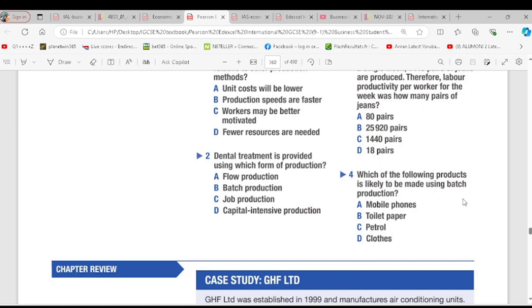Question 4. This is easy. Which of the following products is likely to be made using batch production? A. Mobile phones. B. Toilet papers. C. Petrol. D. Clothes.